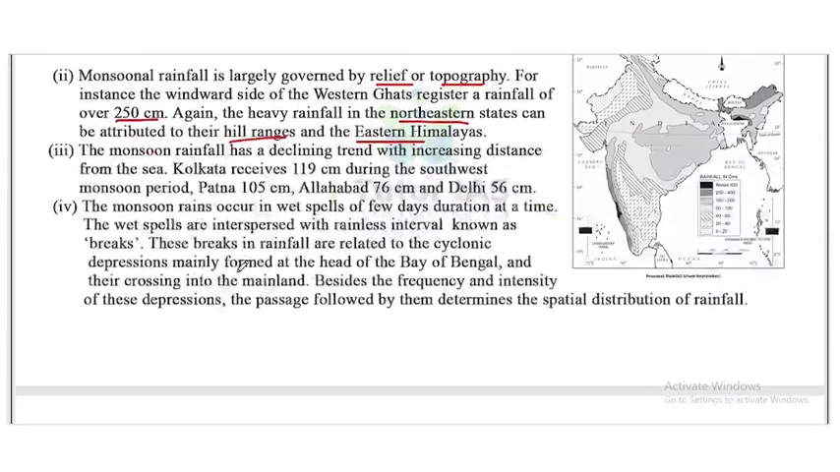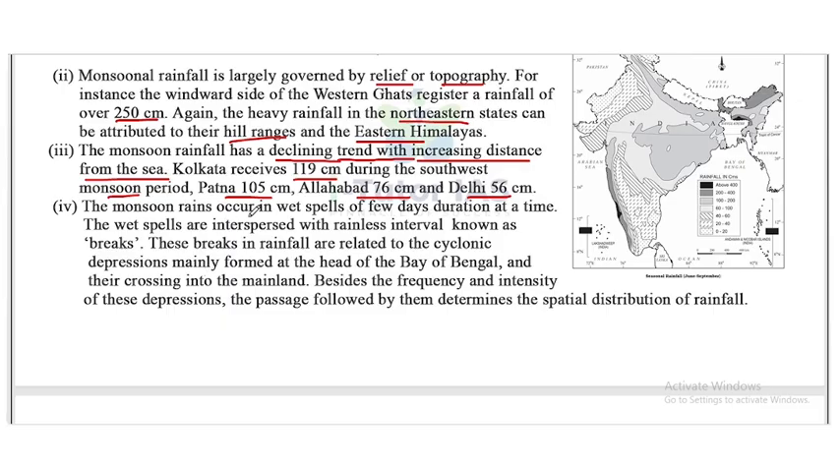Now, the monsoon rainfall has a declining trend with increasing distance from the sea. Okay, so they have a declining trend with increasing distance from the sea. Kolkata receives 119 cm during the southwest monsoon period, Patna 105 cm, Allahabad 75 cm, and Delhi 56 cm. So, there is a declining trend of monsoon with increasing distance.